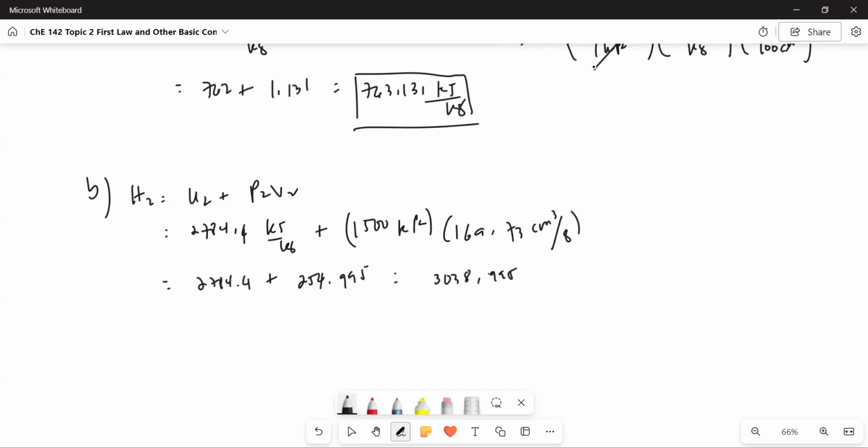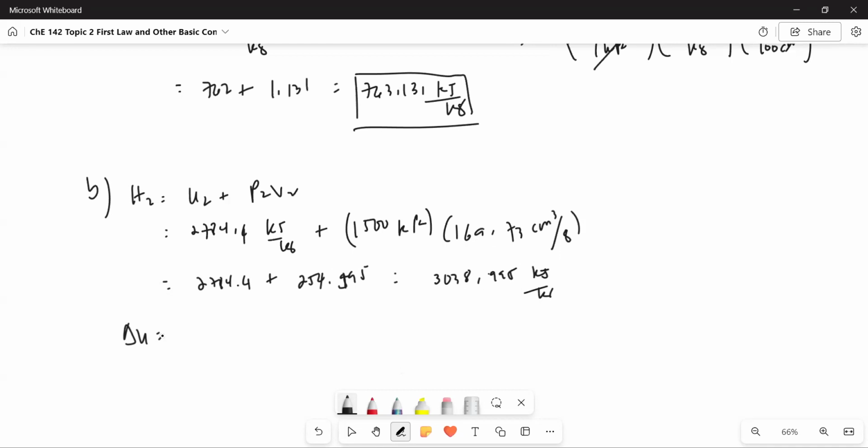Hold on. Okay, so just a correction, this is 254.595, and this is 3,038.995 kilojoules per kilogram. So now we can substitute into the equation.